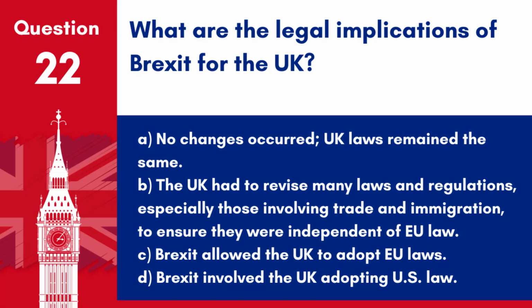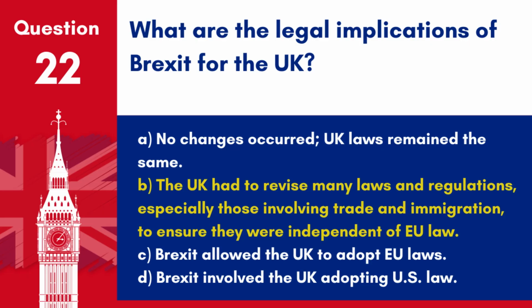Question 22. What are the legal implications of Brexit for the UK? A. No changes occurred. UK laws remained the same. B. The UK had to revise many laws and regulations, especially those involving trade and immigration, to ensure they were independent of EU law. C. Brexit allowed the UK to adopt EU laws. D. Brexit involved the UK adopting US law.